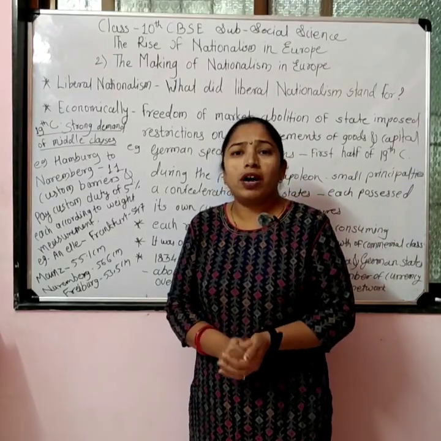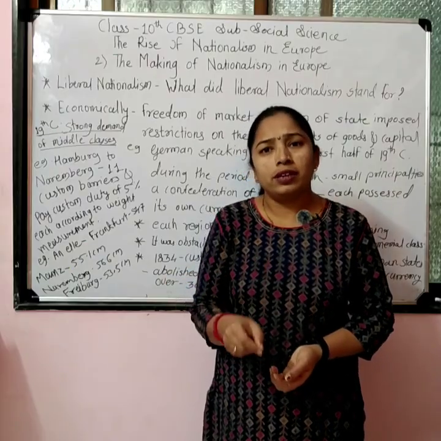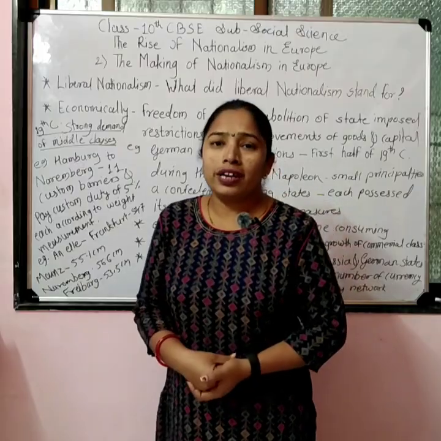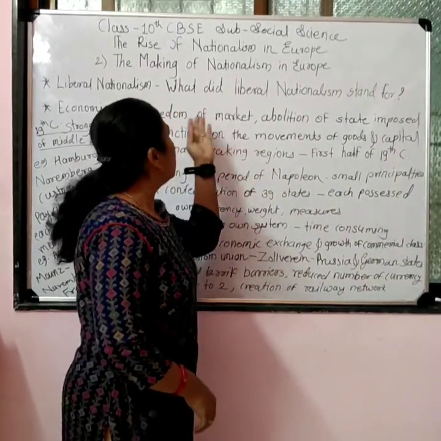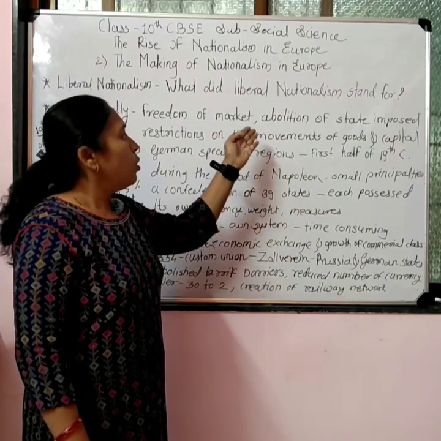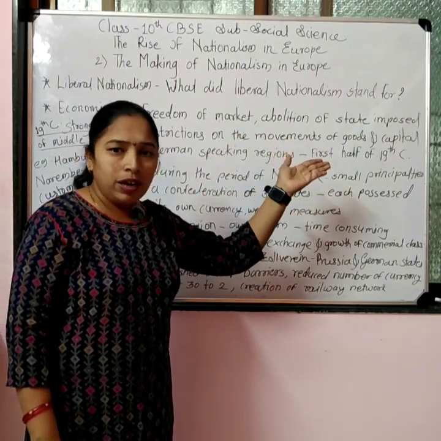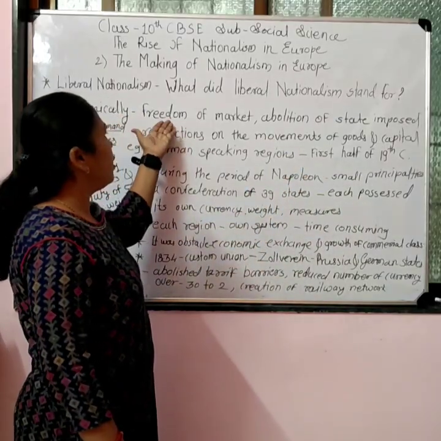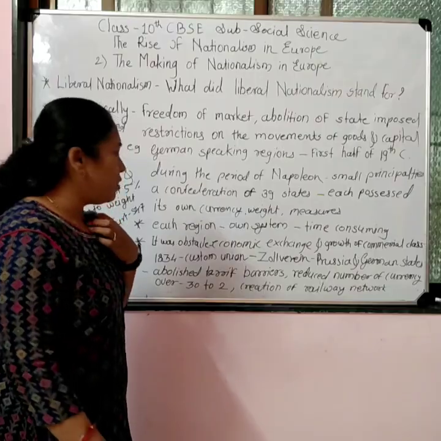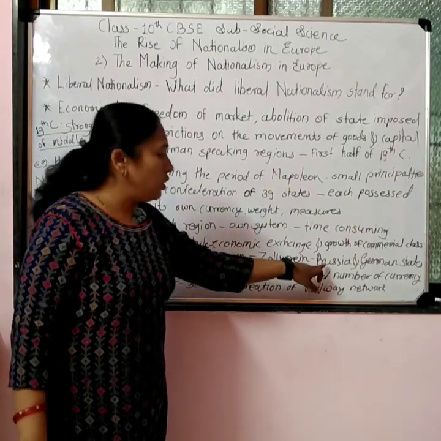As per the demand of the middle class common people who were carrying out trade, business and market activities, they strongly demanded the reduction of all these state imposed restrictions on the movement of goods and capital. They demanded freedom of the market, and so in 1834 a custom union was formed by Prussia.